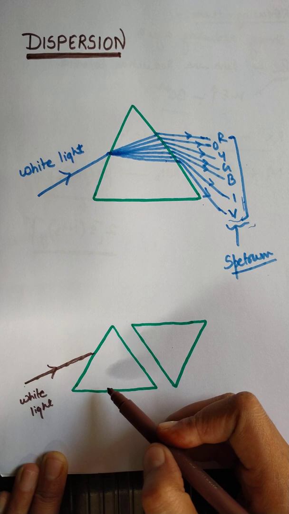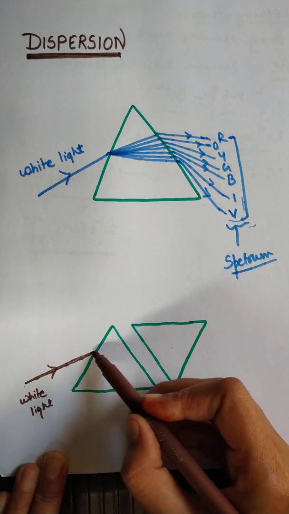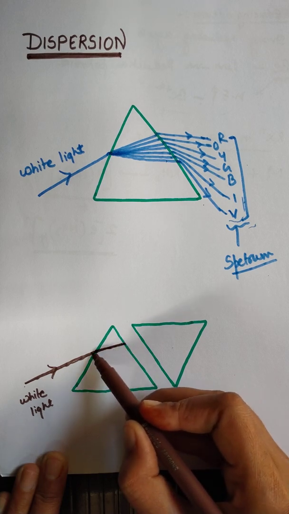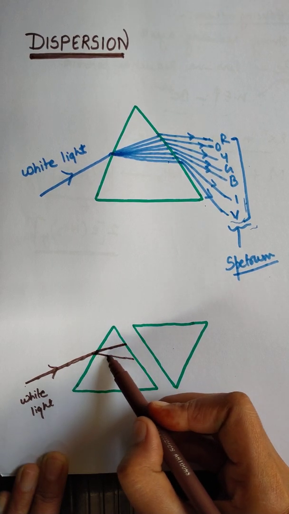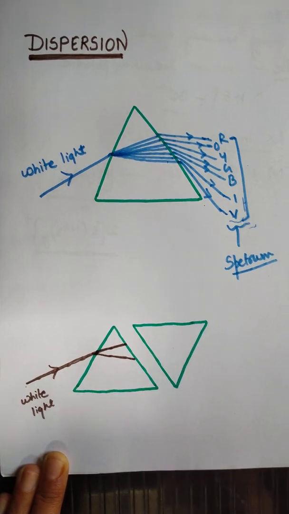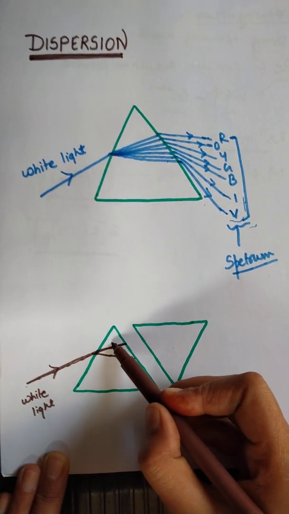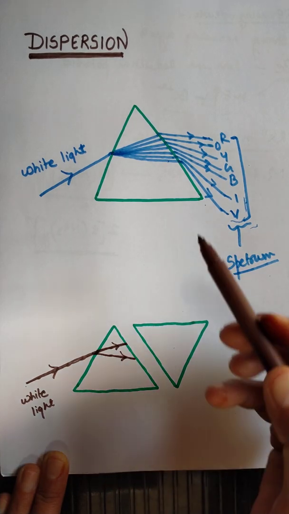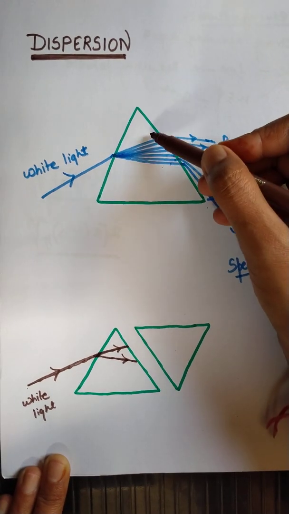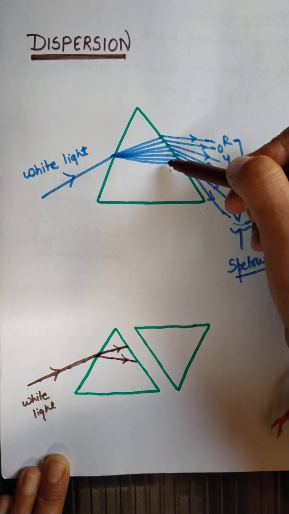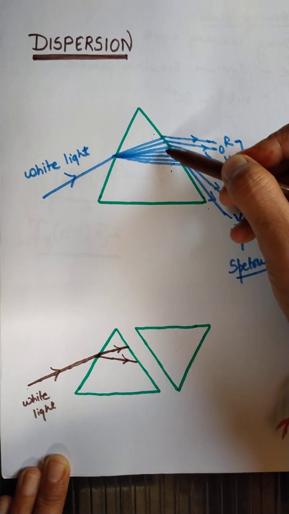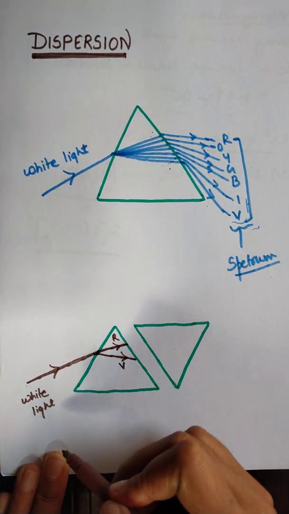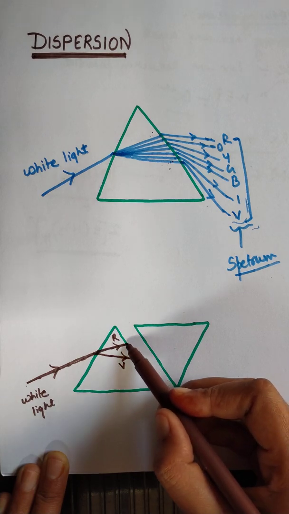So through one of the prisms, he passed the white light like this. So what happened? Definitely the white color component gets split into the 7 colors. I'm just going to represent this one as the red color component and this one as the violet color component. I'm going to draw only two color components, at the ends only, and the middle components I'm not going to draw. So it gets split into red as well as violet color components.